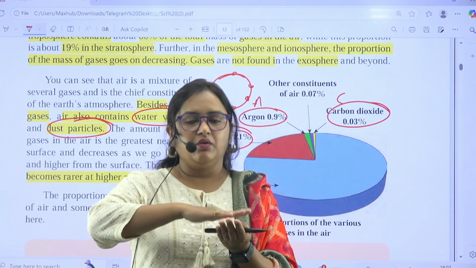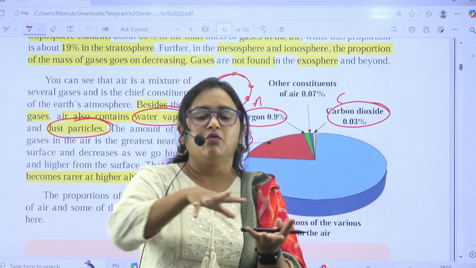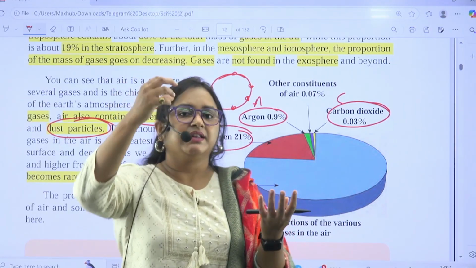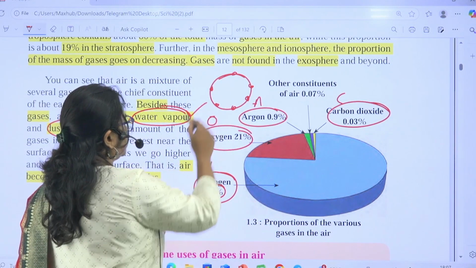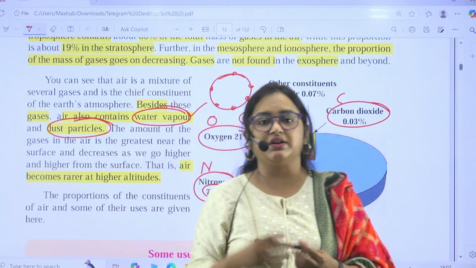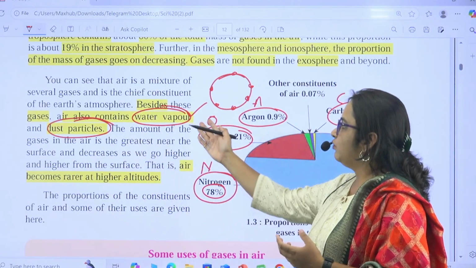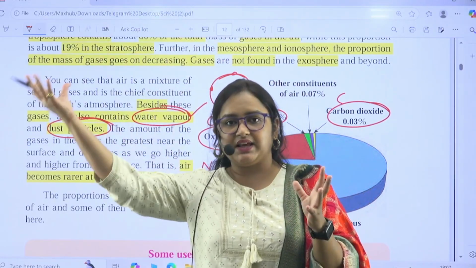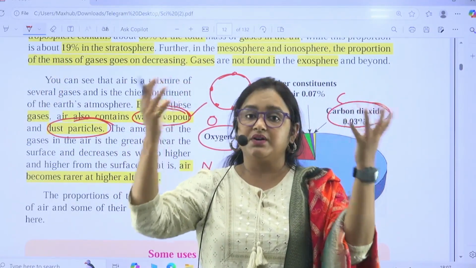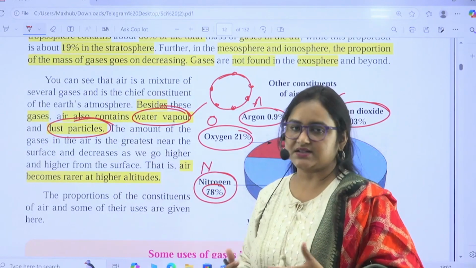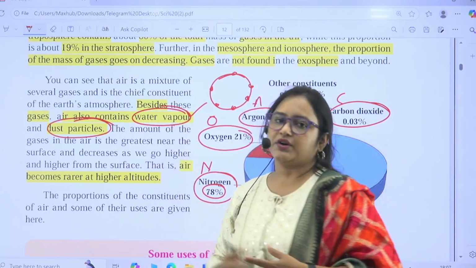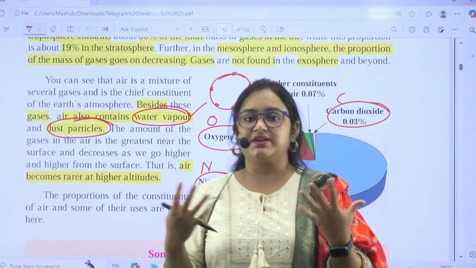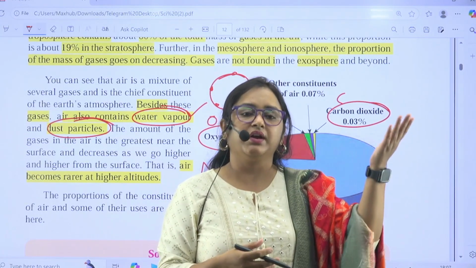When water evaporates from a water body, it forms water vapor. So water vapor is very essential for rain, and when this water vapor meets dust particles in the air, then the cloud bursts and rain starts. So dust particles and water vapor are important for the water cycle and rain.